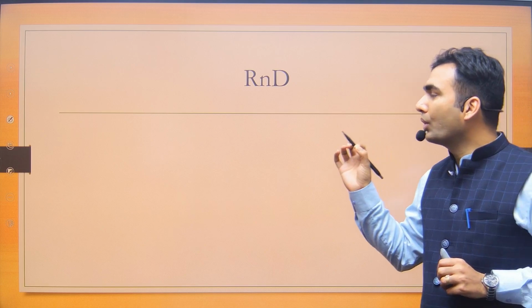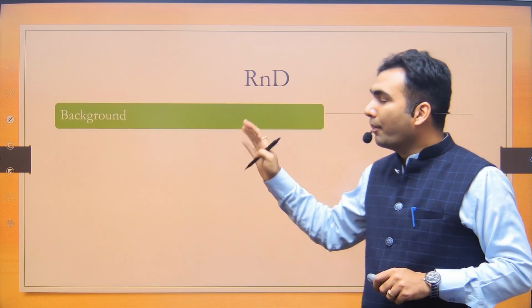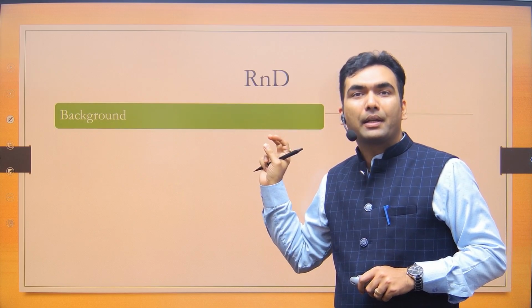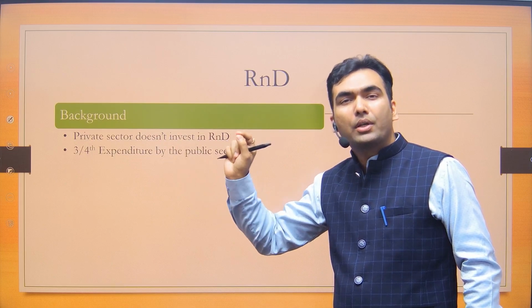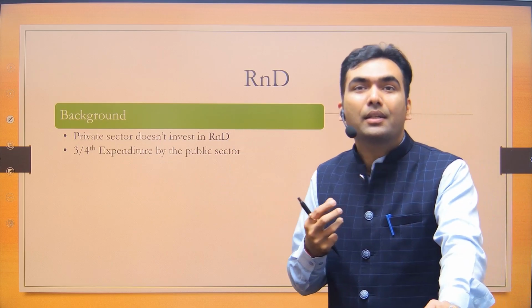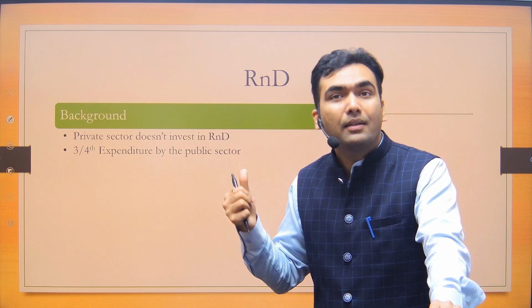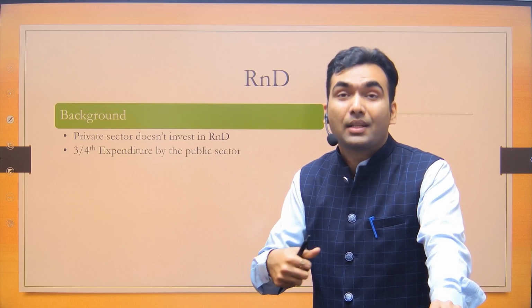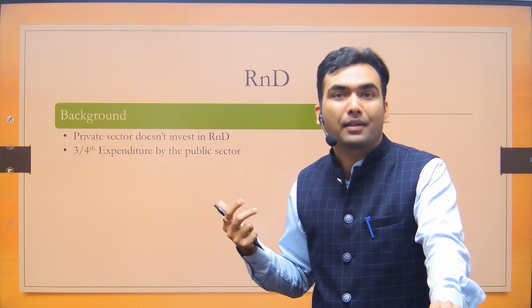We are not doing original research. And in this original research also, most of the research which is happening in India is part of public sector. Private sector is not doing any research. Private sector is not interested in investment. Again, here comes the picture of gestation period. In R&D, there is high gestation period. There is high investment. And private sector is not willing to take that risk.